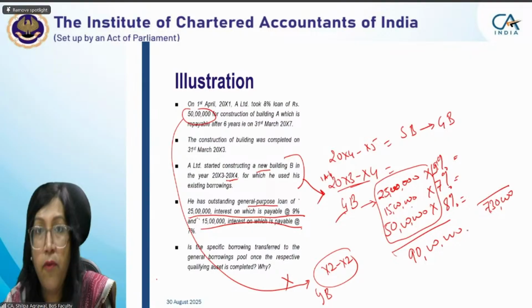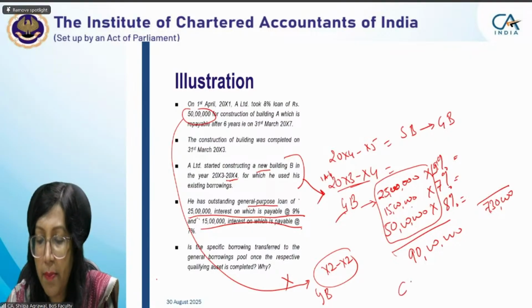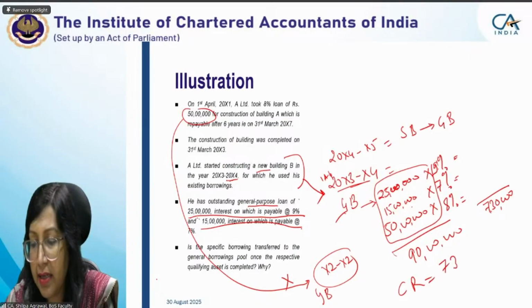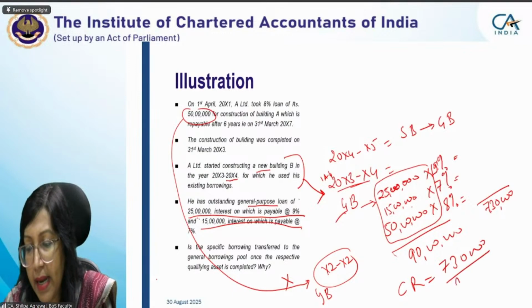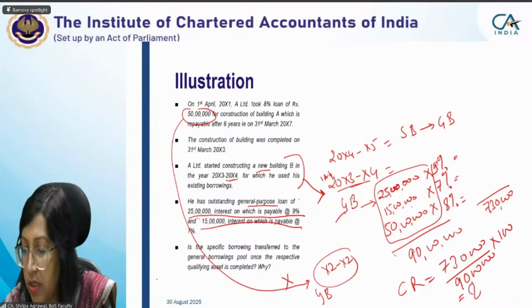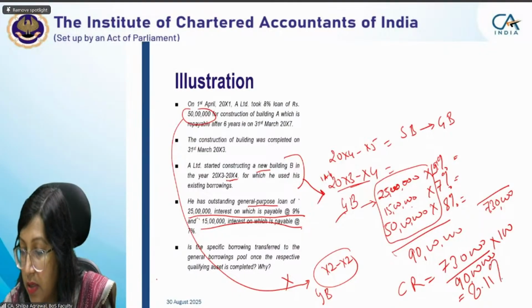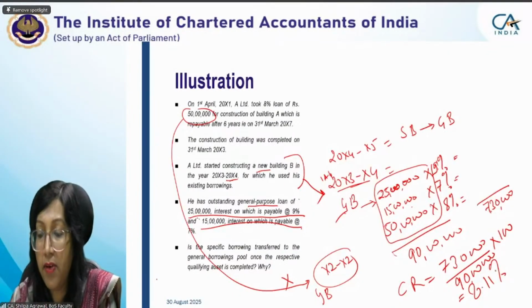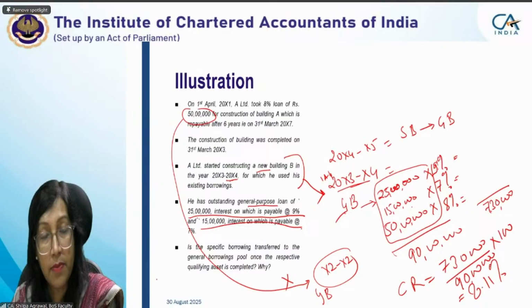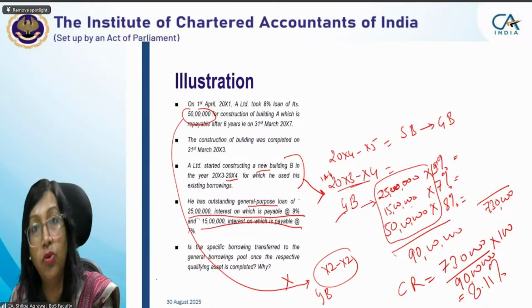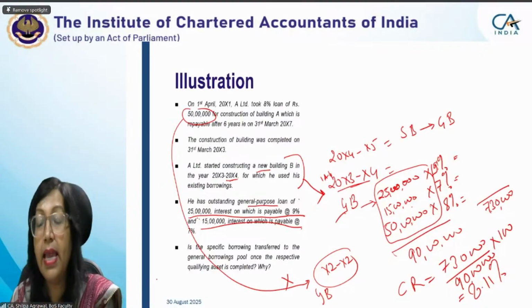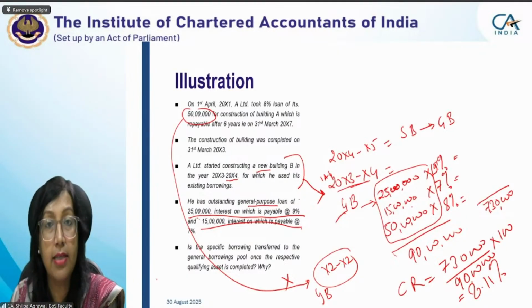For students who have not completed it, let me tell you, capitalization rate is equal to 7,30,000 divided by 90 lakh into 100. Whatever we get is the capitalization rate. The student is saying 8.11%. So this is the capitalization rate, and this rate will be used for the expenditure we have incurred on the new building. Because it is a general borrowing and a capitalization rate is used, we capitalize based on actual expenditure incurred.